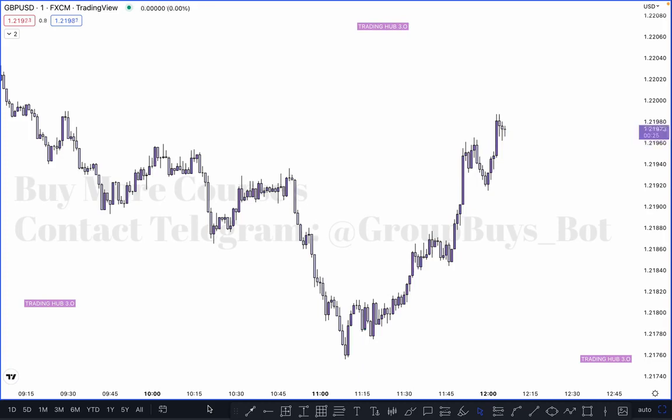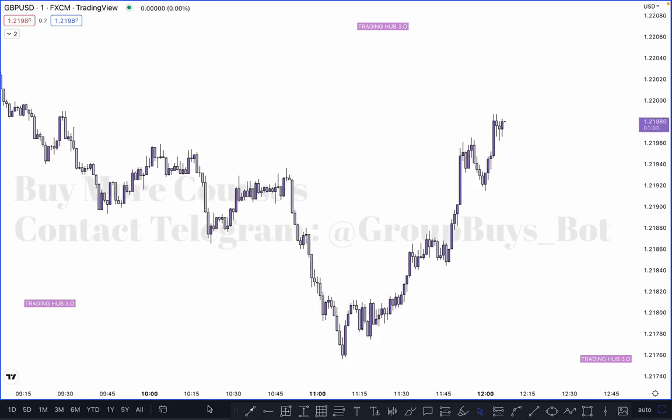First draw the trend line, identify the demand and supply zone, then wait for liquidation. Once the market has taken out the liquidity, take the trade against them. If someone is buying at a specific demand zone, wait for the stop loss to be taken out, then look for the buy. If someone is selling, wait for the stop loss to be taken out, then you can sell. I will show you all these things in detail on the chart so you can understand easily.